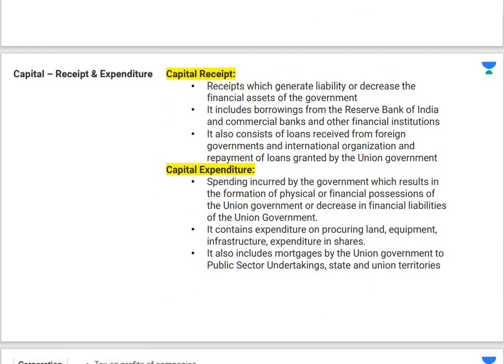Now capital receipt and capital expenditure. So receipts which generate liability or decrease financial assets, these are capital receipt. जो liability generate करे या आपकी financial assets को कम करे. Just for example, loans received from foreign government, ठीक है, or any international organization, or repayment of the loan which is granted by union government. And what is capital expenditure? Which creates physical or financial possessions. For example, purchasing any land by the government or purchasing equipment for any infrastructure development, ठीक है, or expenditure done on shares by the government, that is capital expenditure.